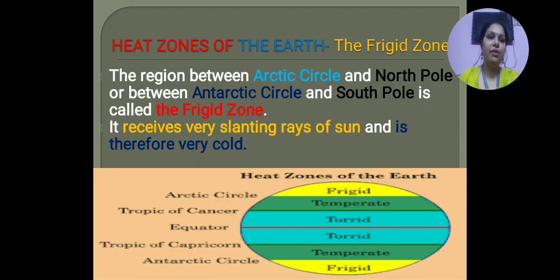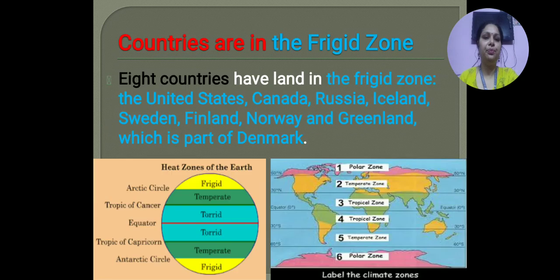Now we will talk about the frigid zone. The region between the Arctic Circle and the North Pole, or between the Antarctic Circle and the South Pole, is called the frigid zone. It receives very slanting sun rays, and that is why the climate of this zone is very cold. Now, which are the countries which come in the frigid zone?